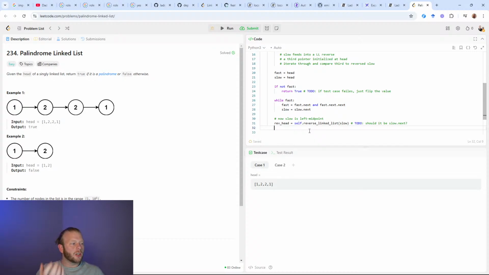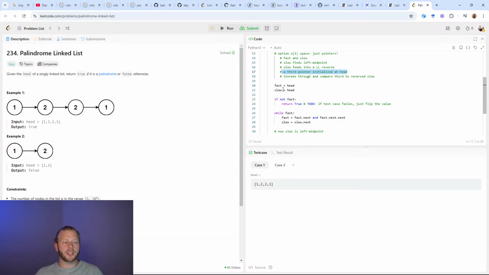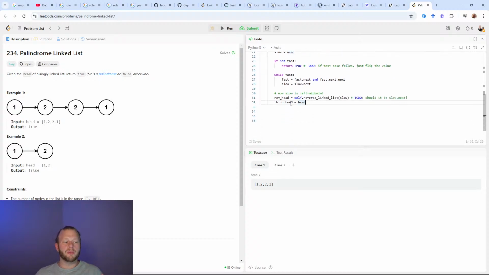Either I pass in slow literally or I pass in slow.next, and I end up with the last node, this one over here, but it's all going to be flipped. I'm going to reverse the direction of next so that this is going to be the reverse head. And then I will have third head, which is just another reference to head. This is the third pointer.